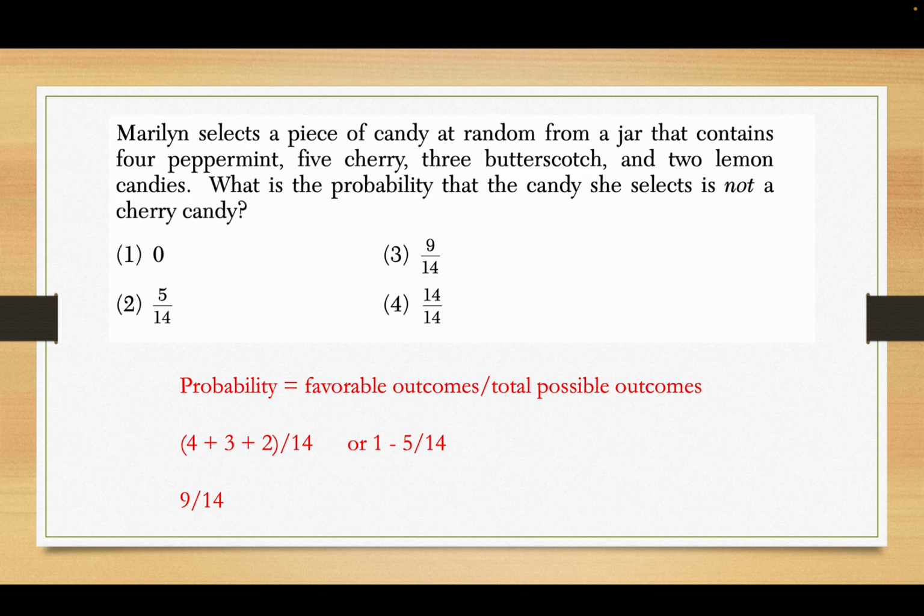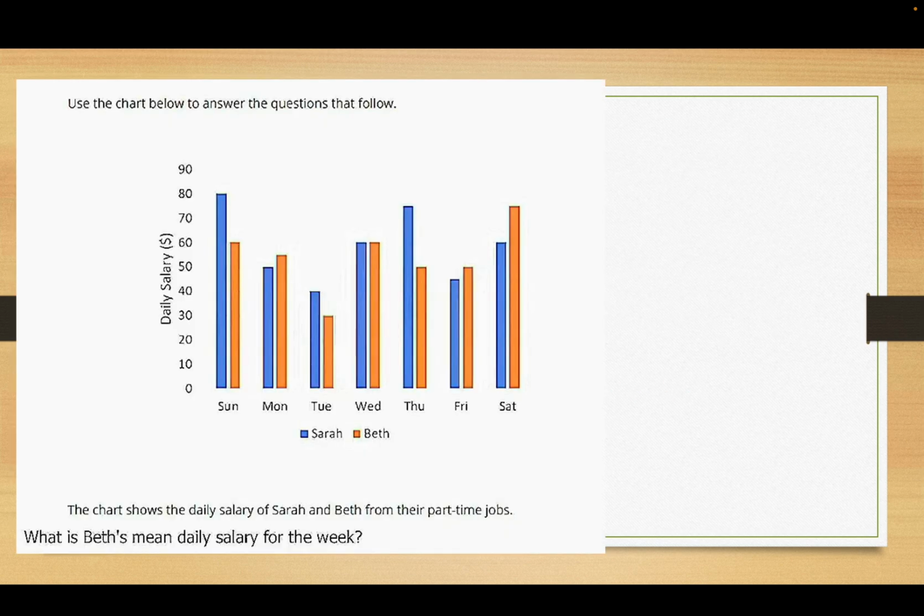Another way to compute the fact that you've only got 9 is you should do 14 minus 5. I know it says 1 minus 5, but 14 minus 5 over 14. Or you could look at it as 1 minus the fraction 5/14. And then when you do that, you get 9/14. Okay, try this one.